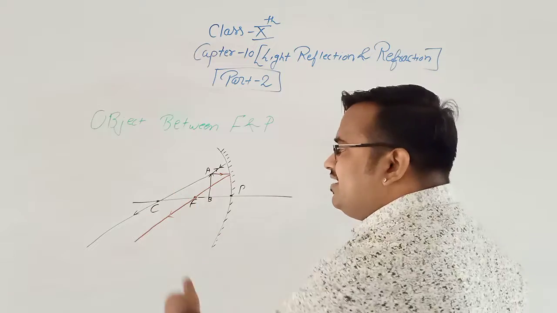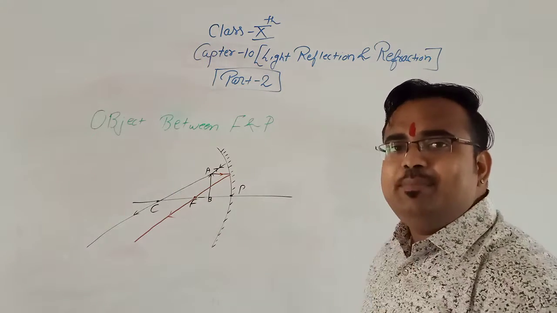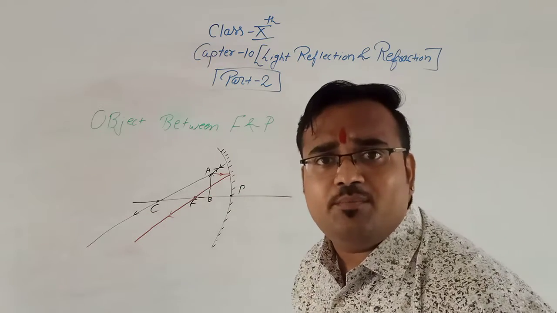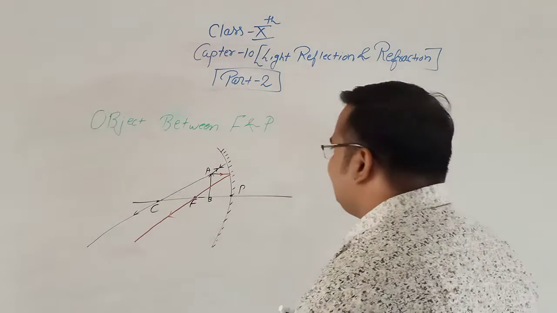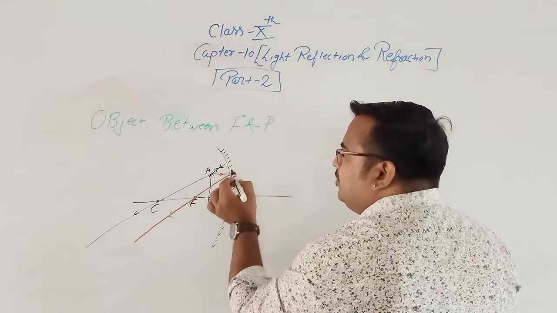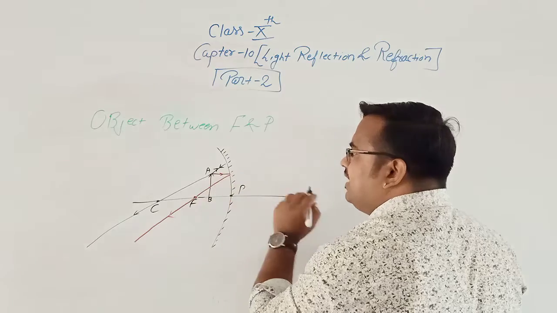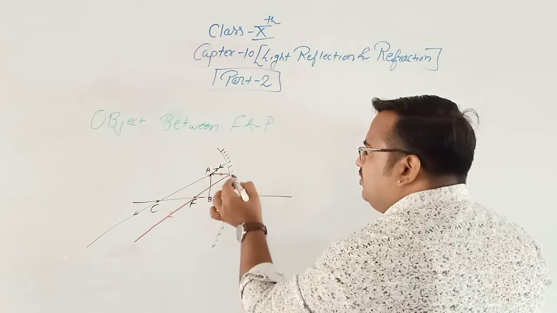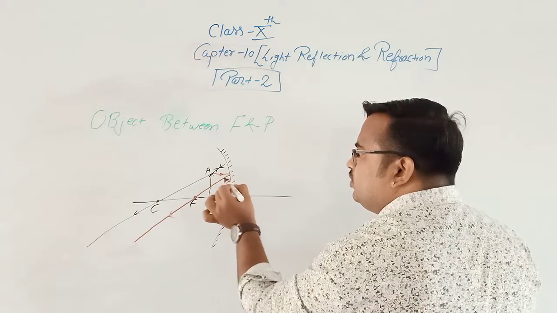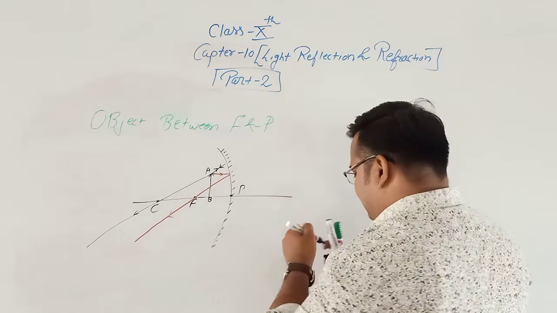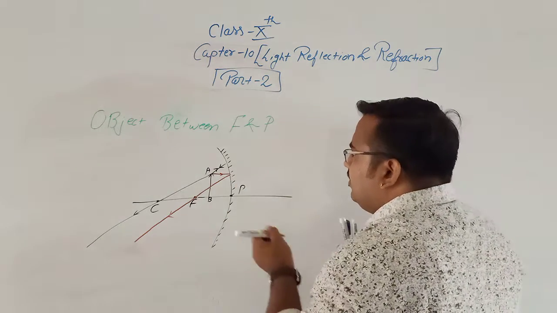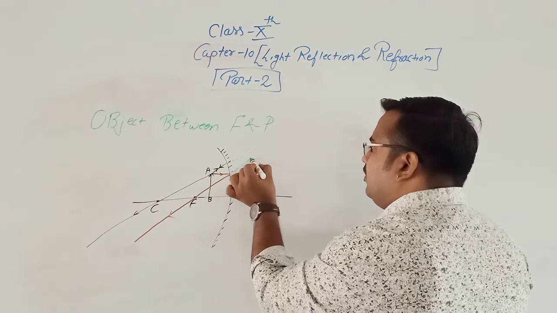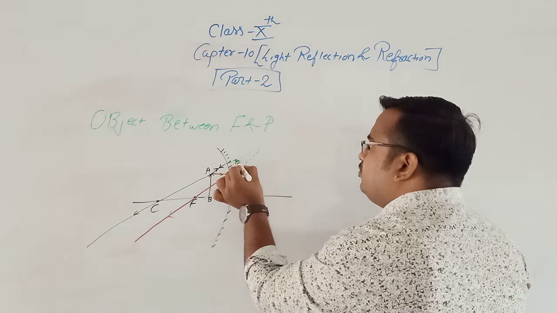That means the question here is again, will the image form or not? If diverging rays never meet each other, then how is the image formed? The answer is, we will draw the image behind the mirror by intersecting these two rays. So we will produce these two incident rays, and the incident ray will be produced behind the mirror.